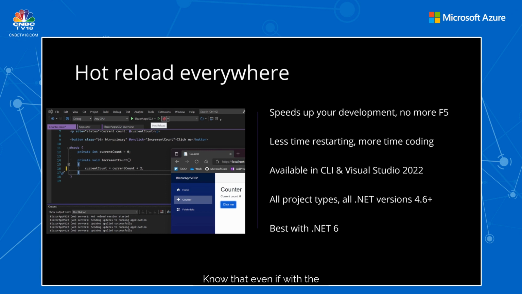Now, even with the Intel HAXM emulators, things have gotten better, but Hot Reload makes it even more awesome. It is most optimized for the Hot Reload experience, and it helps you edit Razor pages, it helps you edit CSS, and it is really amazing.